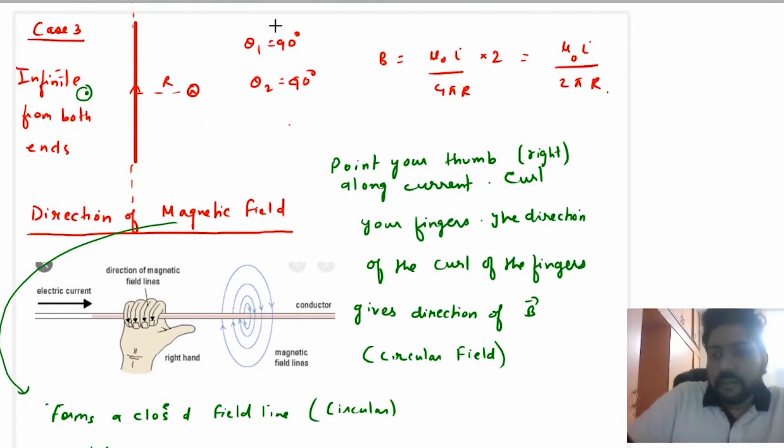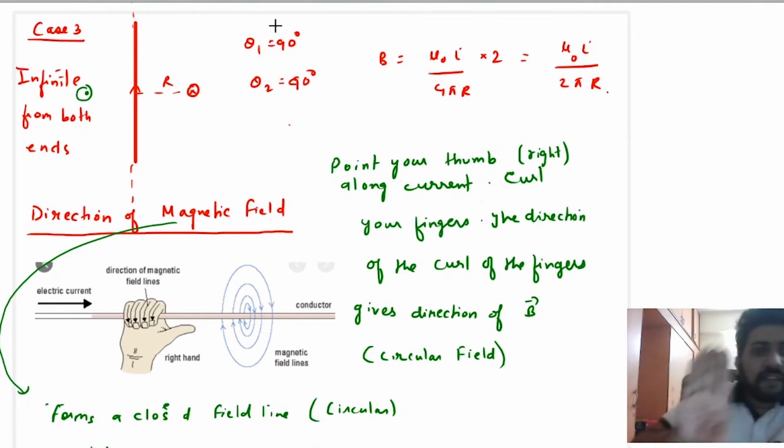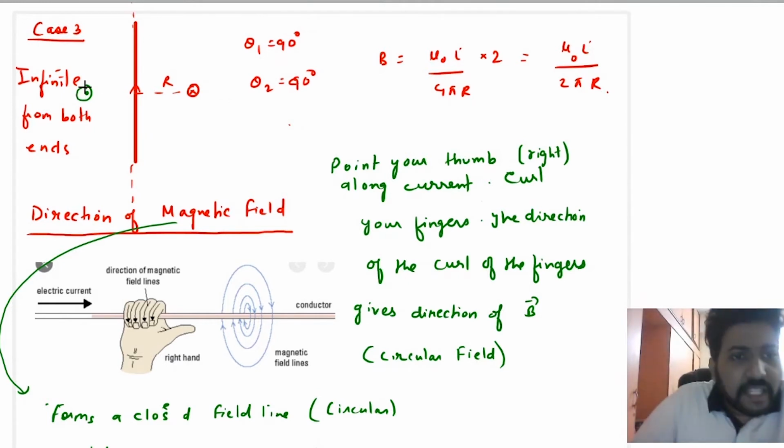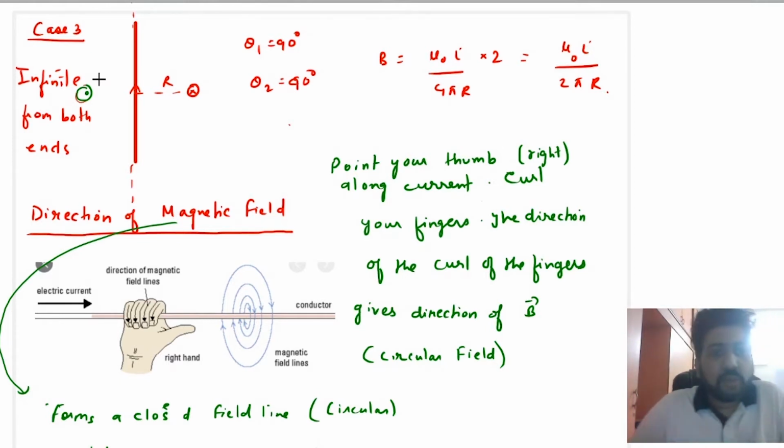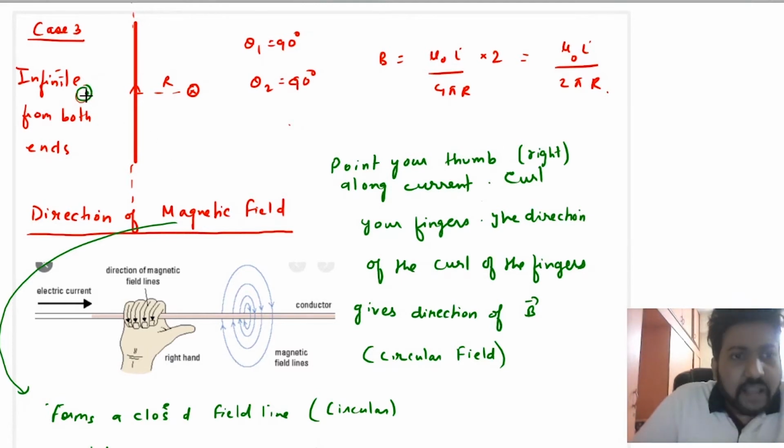Why? Because dl vector is upwards, r vector is towards right, the thumb will point inside the plane. But similarly, if you look at this point, here, at this point what will happen, if you point your fingers along the current and curl it towards the r vector, the thumb now will point out of the plane. So at this point the magnetic field is out of the plane. At this point it is inside the plane, at this point it is out of the plane.